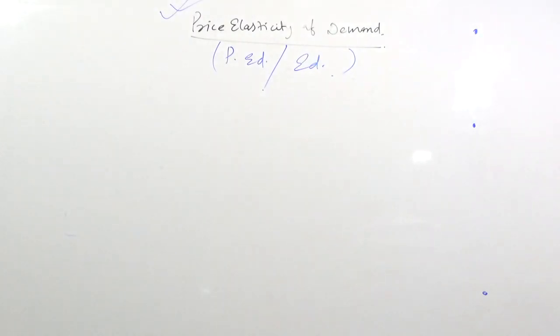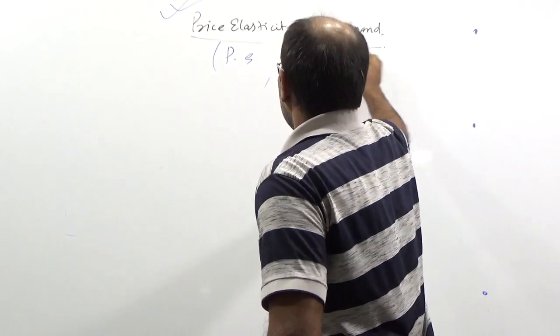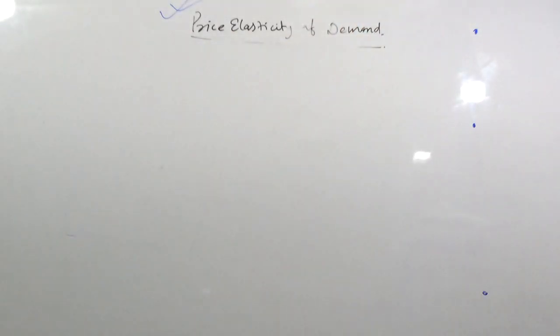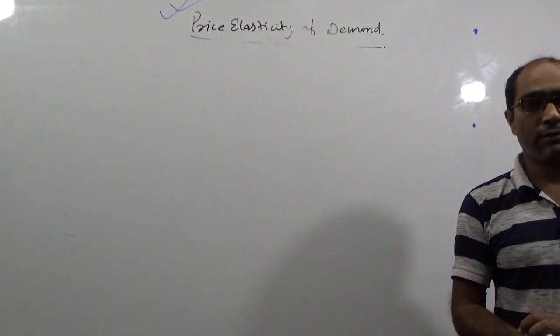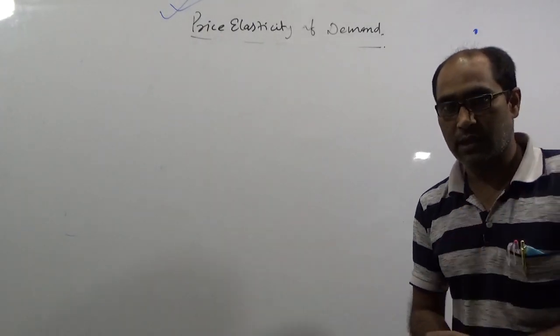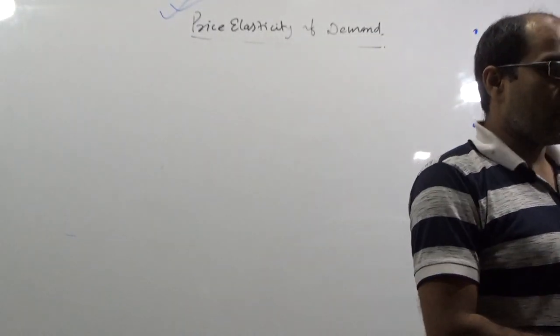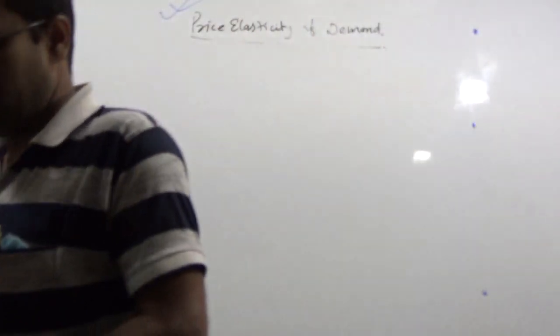So see the meaning. Price elasticity of demand is a measure of the degree of responsiveness of demand. What does it measure? The degree of responsiveness of demand for a commodity to a change in its price.